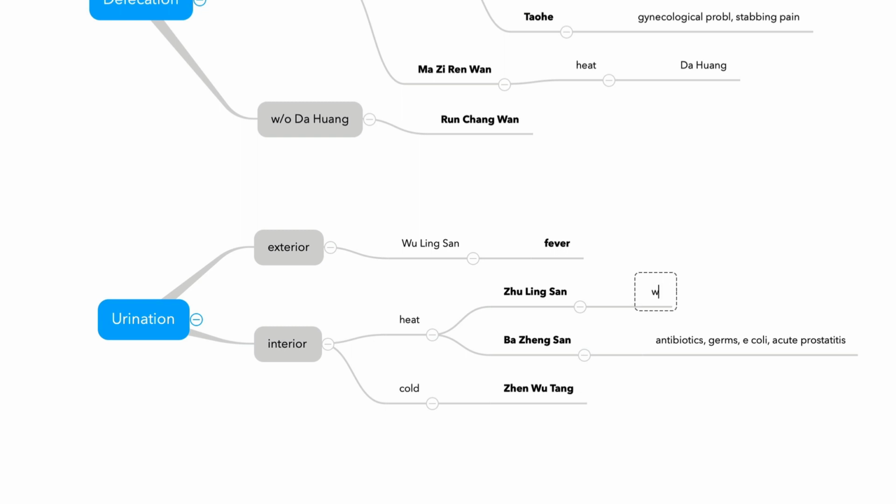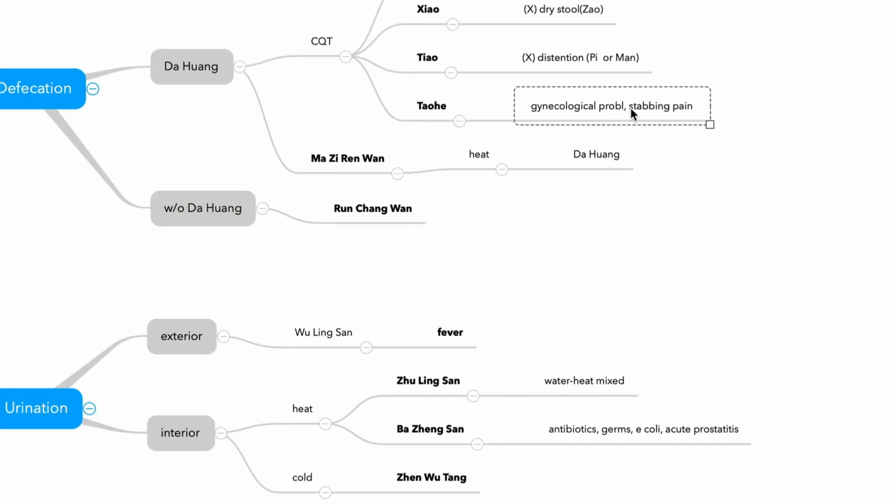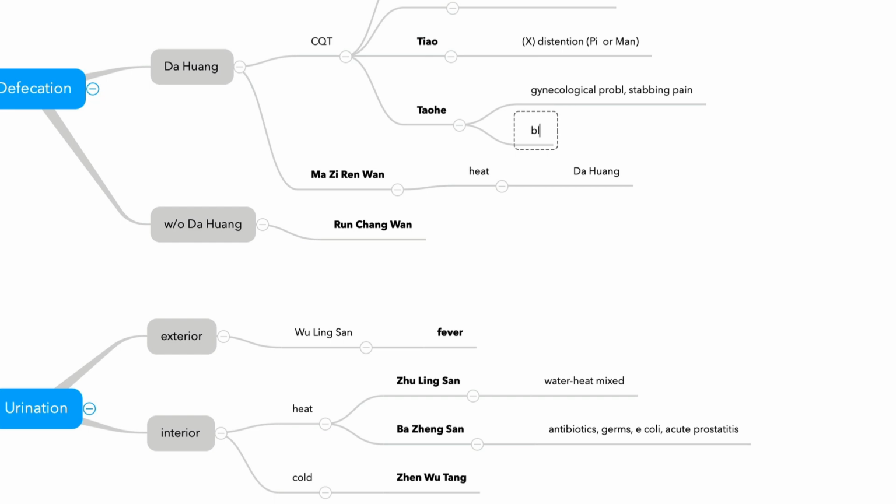Water, heat, accumulation, entangled, mixed, water and heat, Zhulingtang. How about Taohe Chengqitang? It will give you blood accumulation. This one can be given as a hint for Shanghanlun.